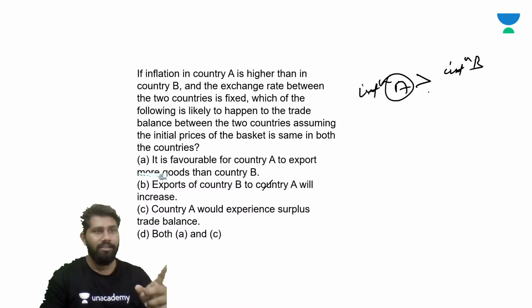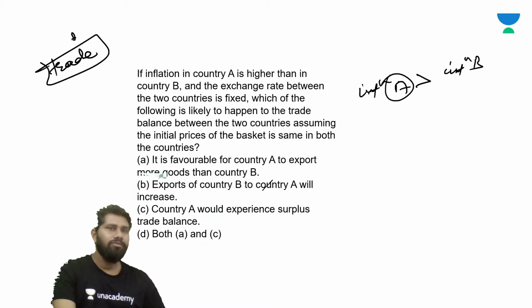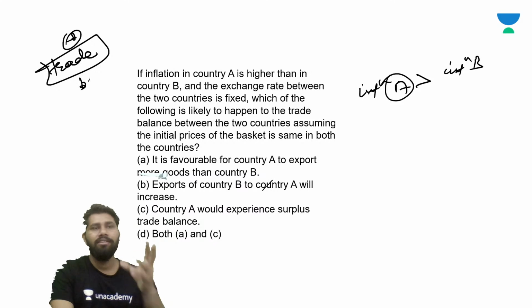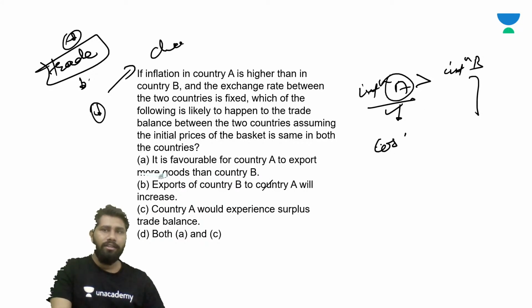So it means the demand of the costlier goods in international trade. Everyone knows that it's a basic rule of international trade, guys. The demand of the costlier goods used to be less than the cheaper goods. So inflation in country A is higher. It means the goods and services of country A will be more costlier, and the goods and services of country B will be more and more cheaper.